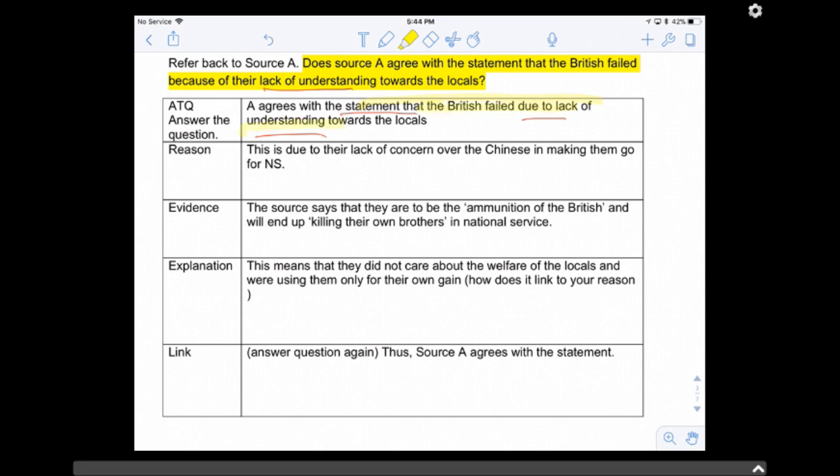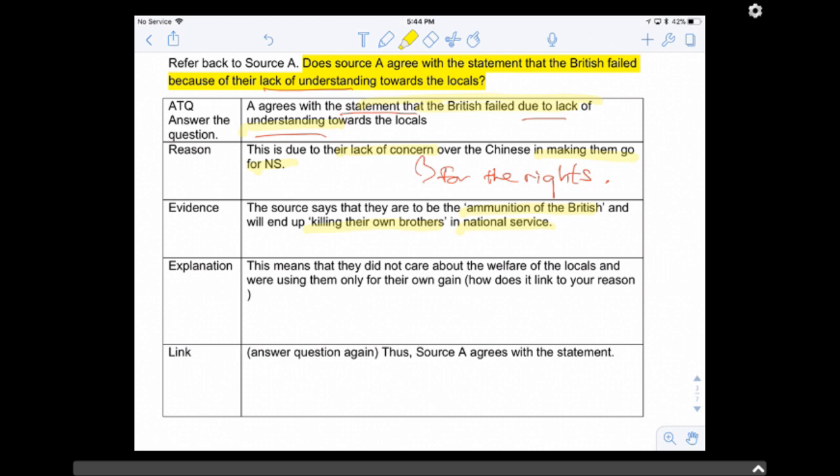How do you know that they didn't understand the locals? Because in this source, it shows that they didn't show any concern, right? Because they forced them to go to NS, so they didn't show any concern for the rights, right? So where is the evidence that shows this? Where is the clear evidence that shows this, right? It says that they make them go for NS, and NS is just ammunition for the British when they end up killing each other in national service.